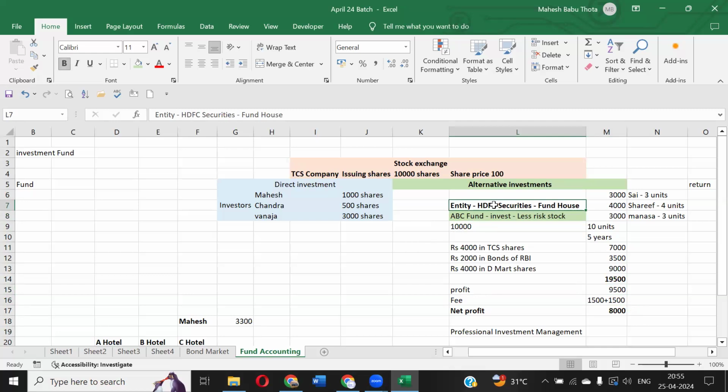So that is the expense to the fund, and it is an income to the fund house. Now you understood, Amma? Yes, sir. Now I am clear, sir. Thank you, sir. No problem.